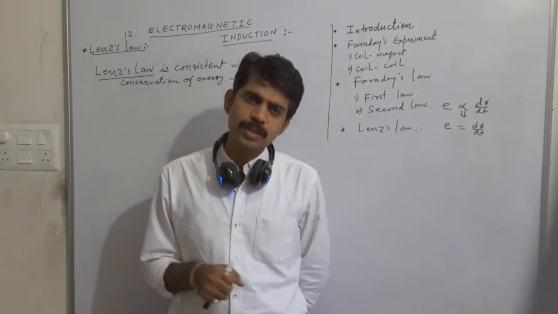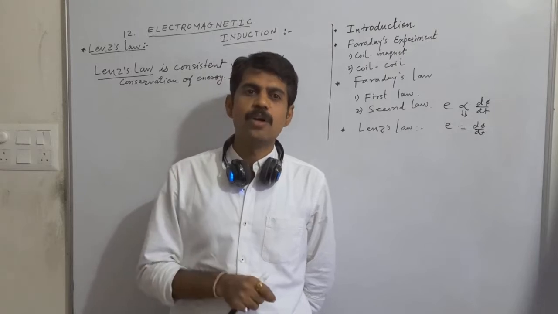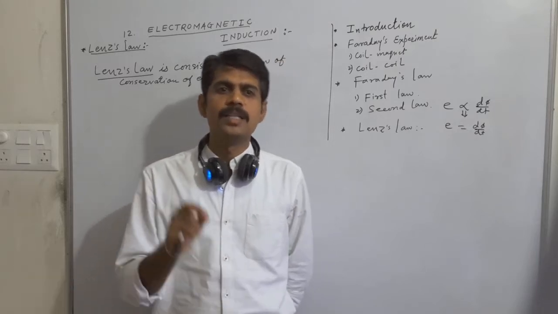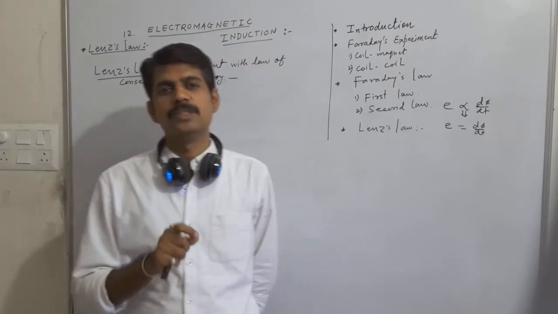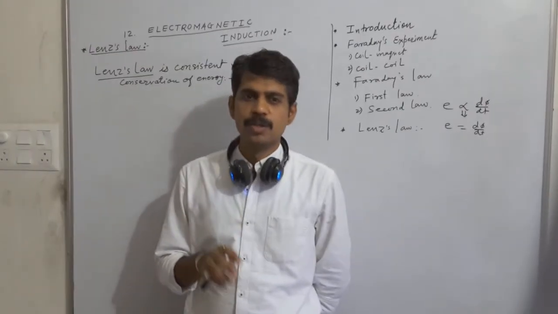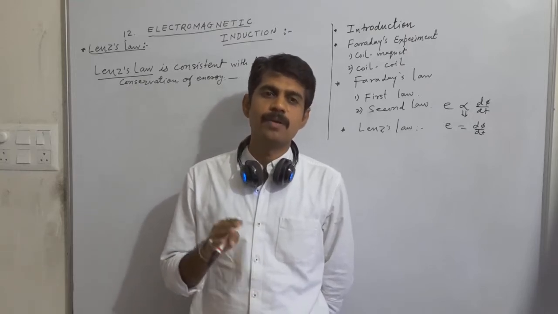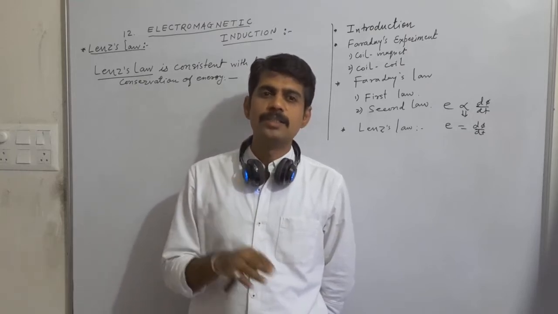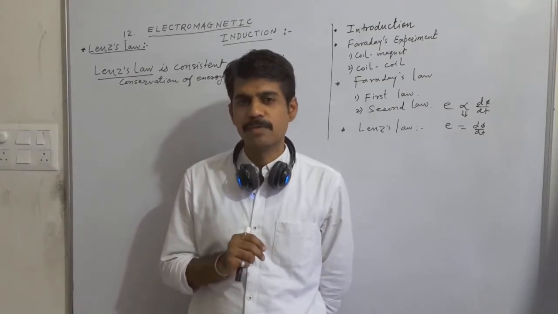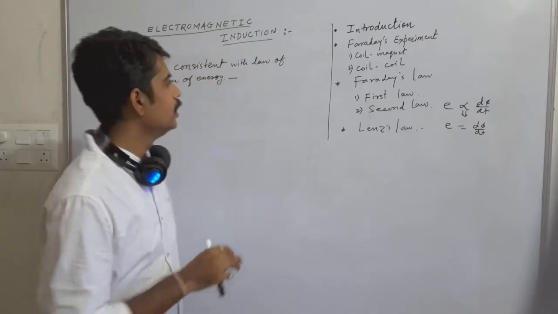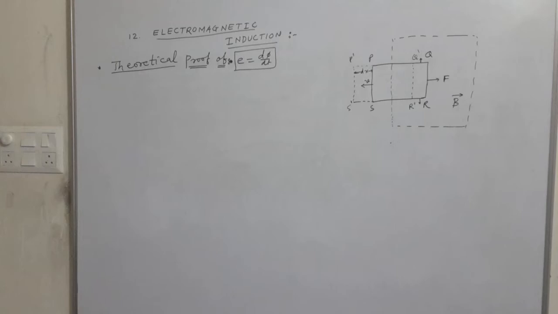Hence the direction of this induced current must be such that, how should it be? The direction of the induced current must be such that the magnetic flux always opposes the original change of the magnetic flux which is responsible for its production. Thus Lenz's law is in conformity with the principle of conservation of energy. So this is all about Lenz's law and its consistency with the conservation of energy.